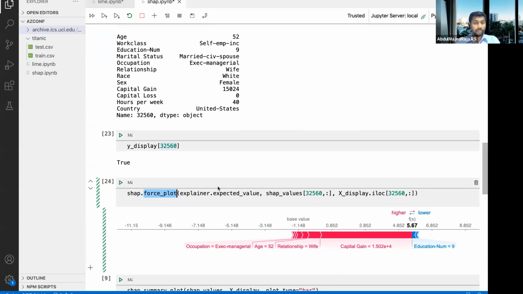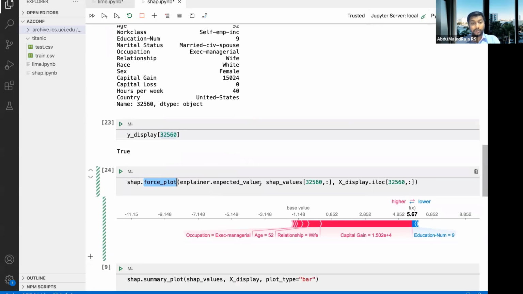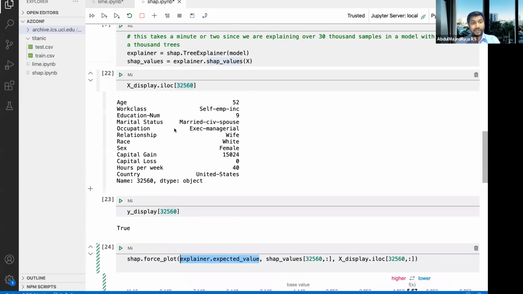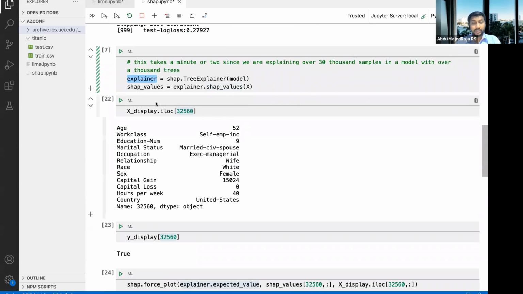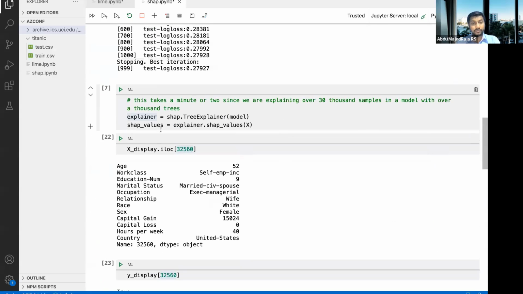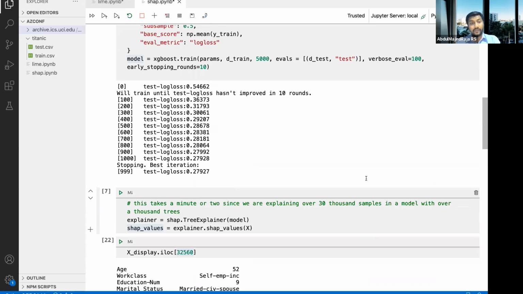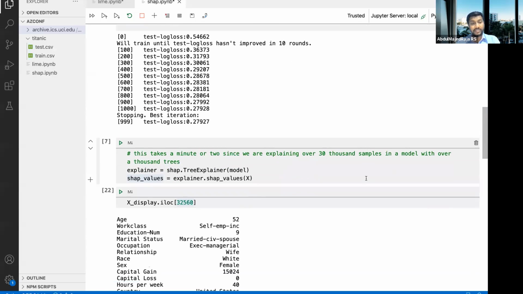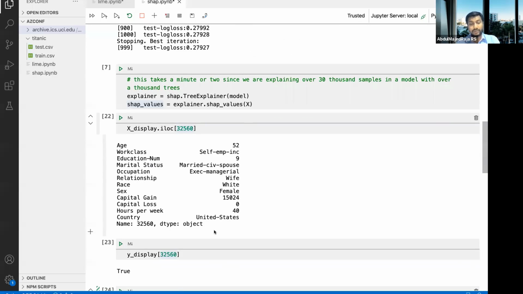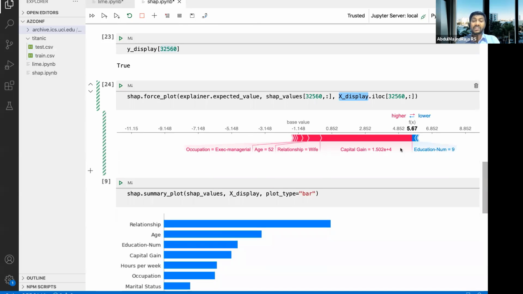a force plot. So in the force plot, you're going to pass the SHAP explainer's expected value from the explainer, then you are going to pass the Shapley values, then you are going to pass the values from X display, all these values. Now this force plot will explain, based on these attributes, these Shapley values, how the prediction was made.